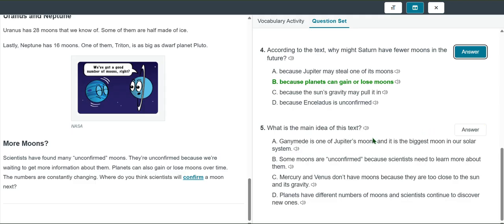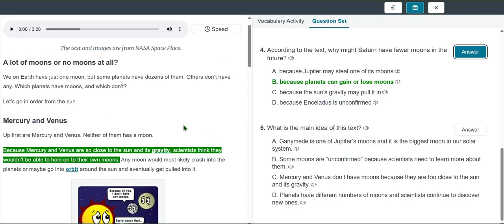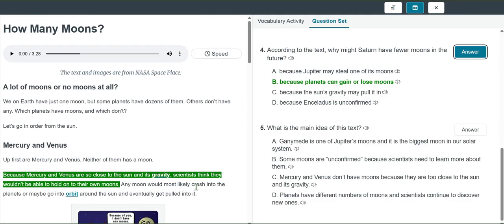Ganymede is one of Jupiter's moons, and it is the biggest moon in our solar system. That's really detailed, only talking about Jupiter's moons. Some moons are unconfirmed because scientists need to learn more about them. That's still a detail. That's just one thing that was talked about. Mercury and Venus don't have moons because they are too close to the sun and its gravity. That was just in the first paragraph. Well, sort of first paragraph. That was just in the first planets talked about. That was not the whole text.